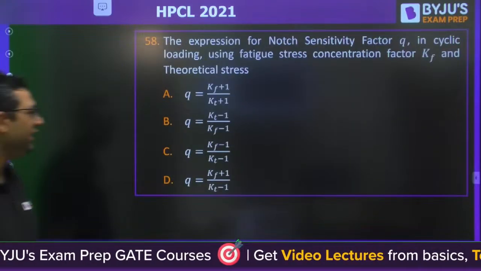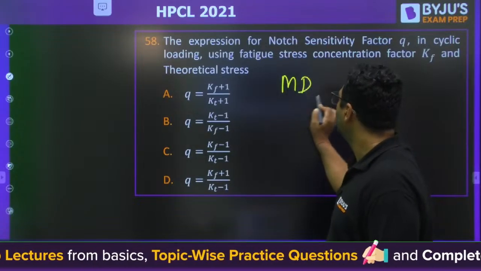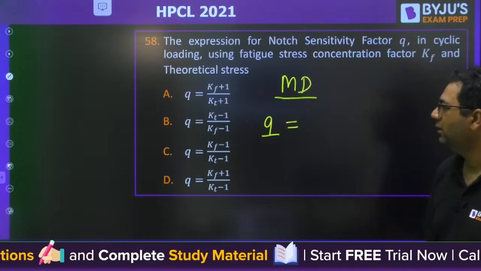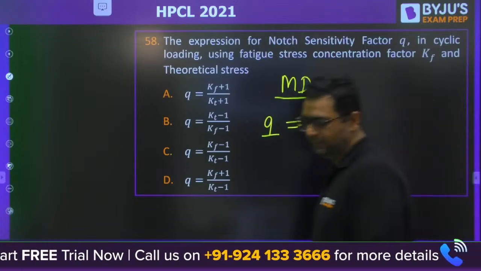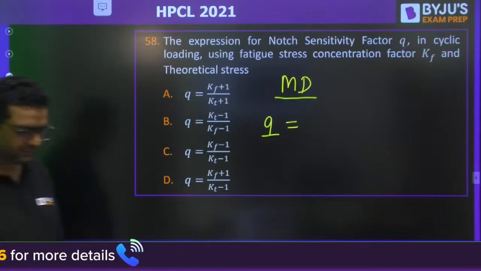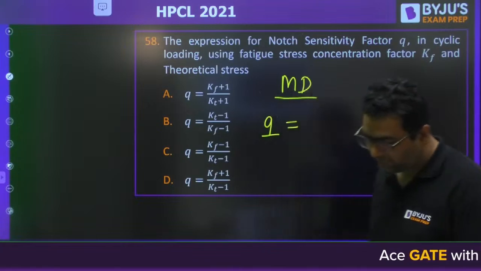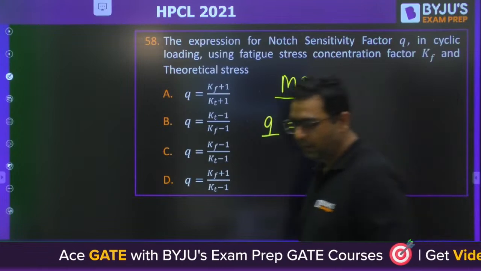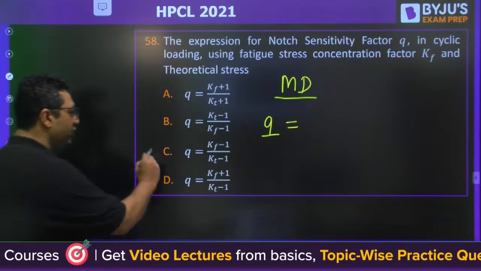Moving to question number 58 from machine design. This is about the notch sensitivity factor. It is given by what? Yes, guys. 58. Yes, we are left with 1, 2, 3, 4, 5, 6, 7, 8, 9. 9 questions are left from my side. Okay. Very good. The answer will be C for this.